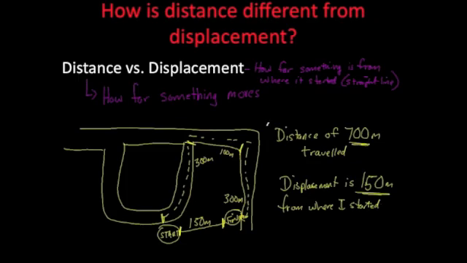If you go through a bunch of different turns and lefts and rights to where you finish, you are going to travel a further distance than, let's say, if you traveled in a straight line. So my displacement here might be 150 meters.